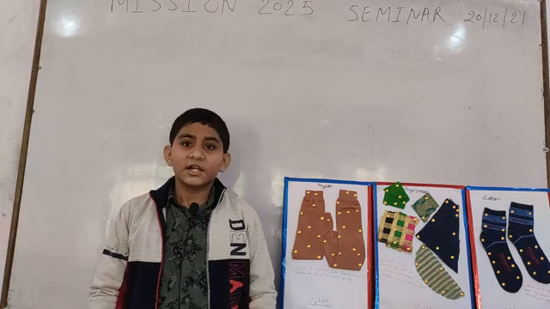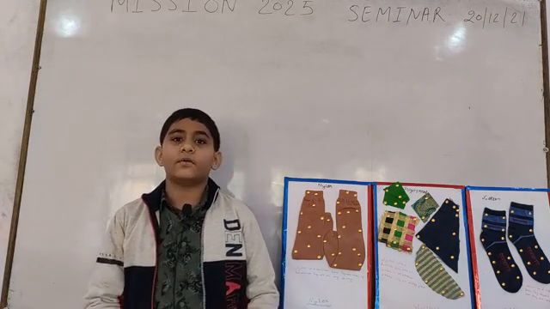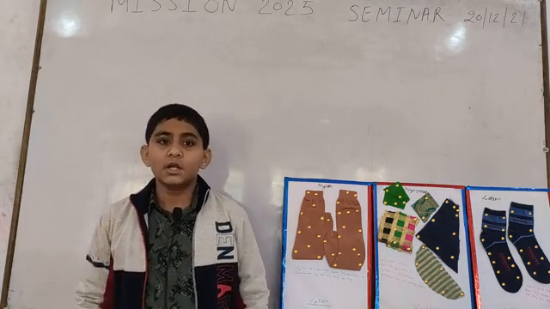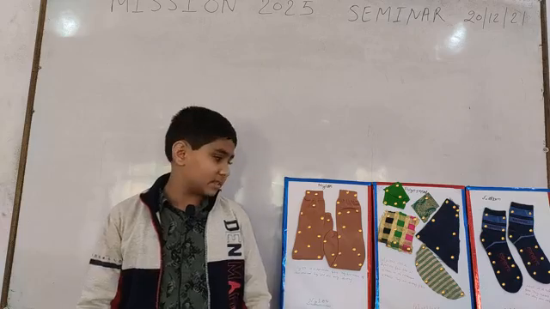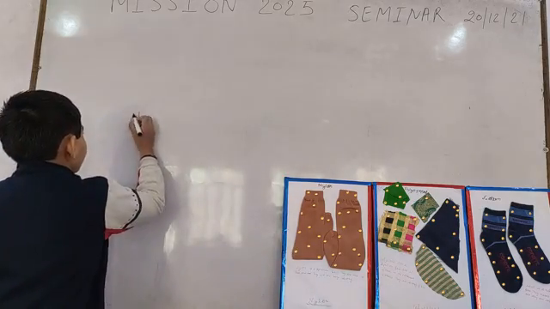What is material? Different things contain different kinds of matter. All these different kinds of matter may be called material. The material has two types: synthetic material and natural material.